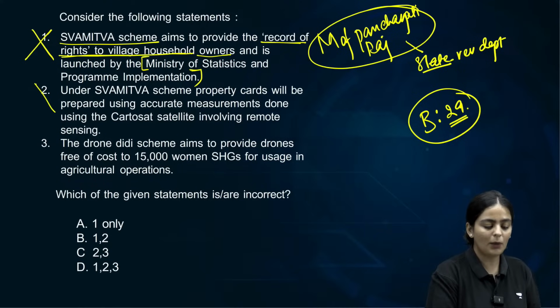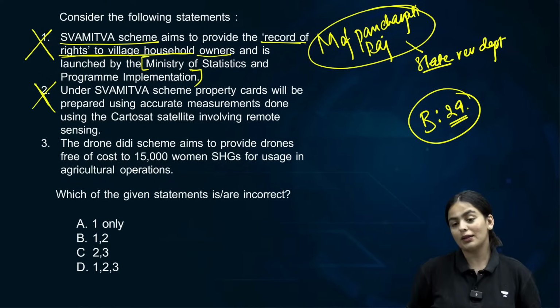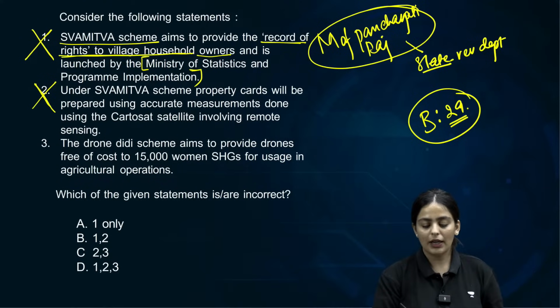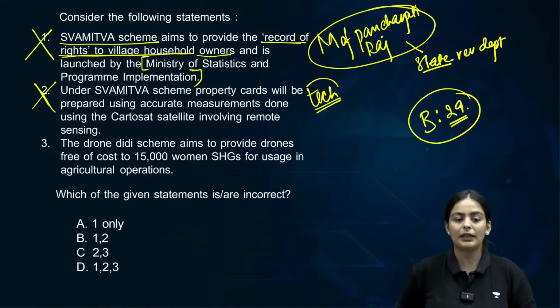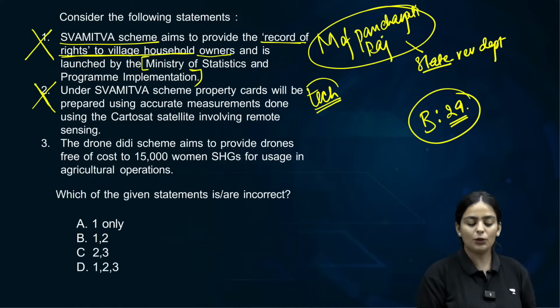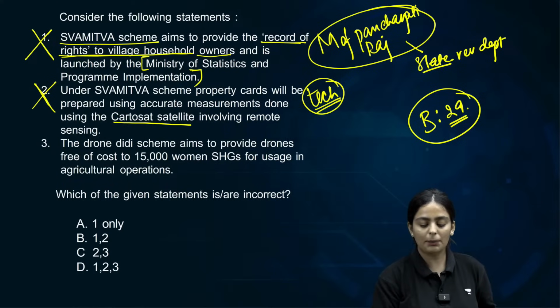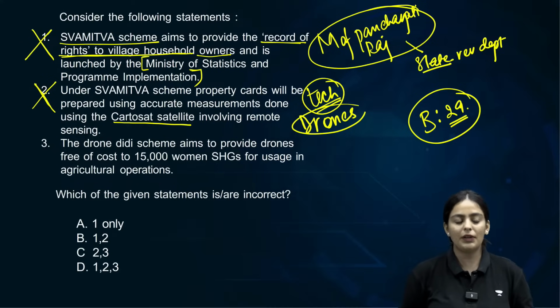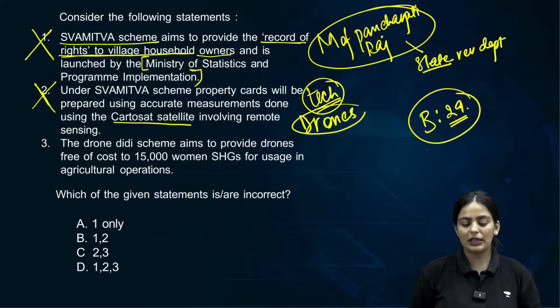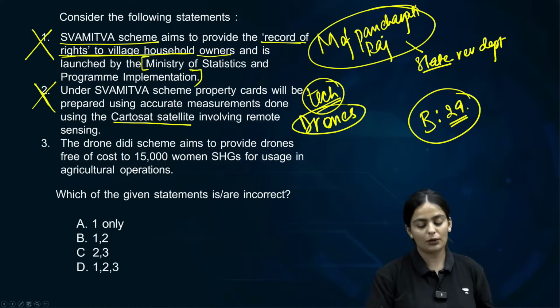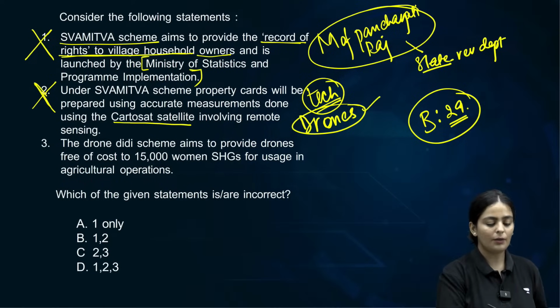There will be technology used in order to map the areas for making these property cards, but it will not be using the remote sensing of the Cartosat satellite, but it will be using drones. Clear about this? Point number 2, everyone. So under the Swamitva scheme, property cards will be prepared using accurate measurements done by drones and not Cartosat. So second is also incorrect.